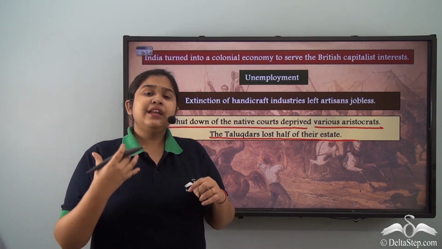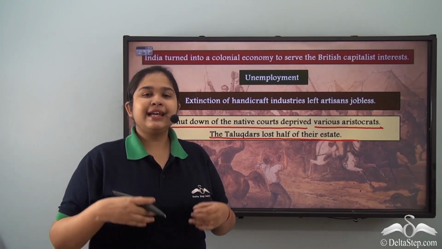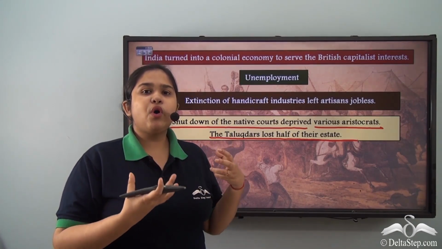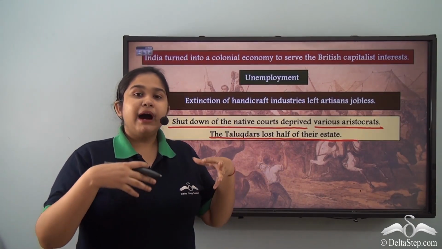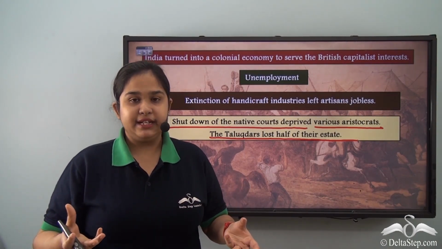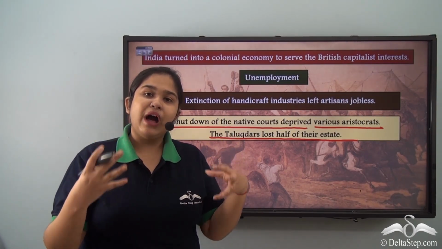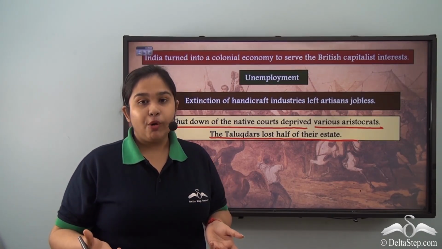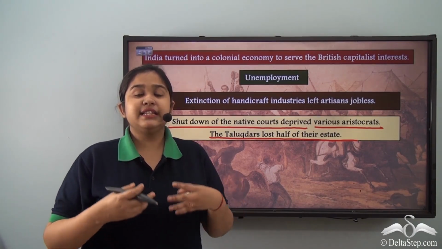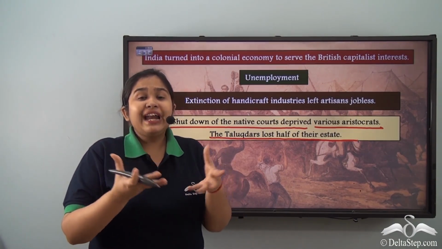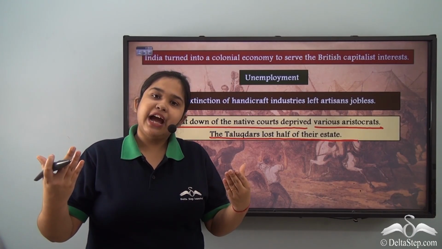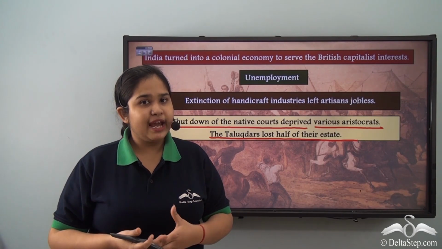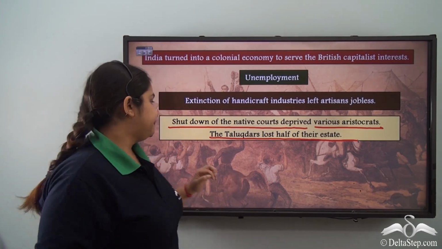Now, when alliances and policies like that of subsidiary alliance were being signed, not only was the native ruler being deported, but the entirety of the court was being displaced. So people who had jobs in these courts, who were being paid by these courts, were now jobless. The talukdars, the feudal lords who had estates under them, those estates were directly going to the governance of the British, and they did not have any revenue from there, and they were out of work.